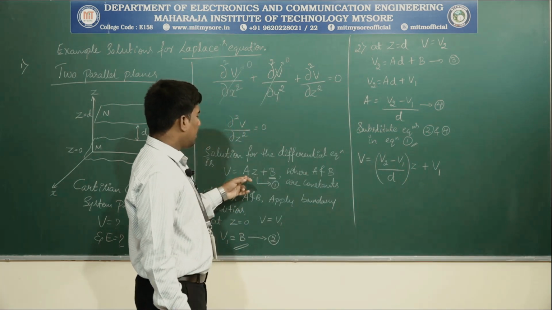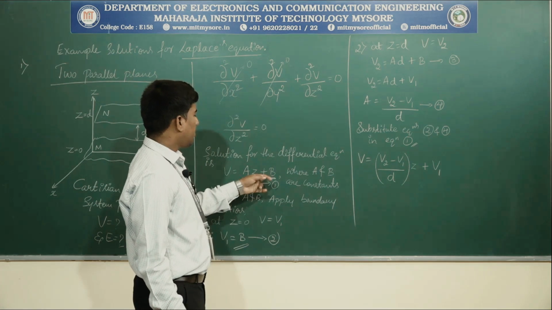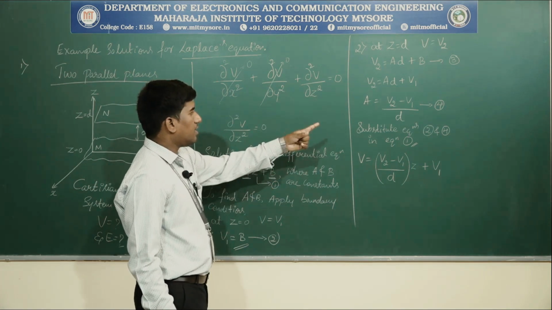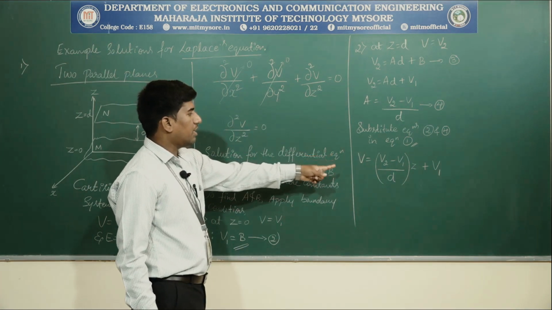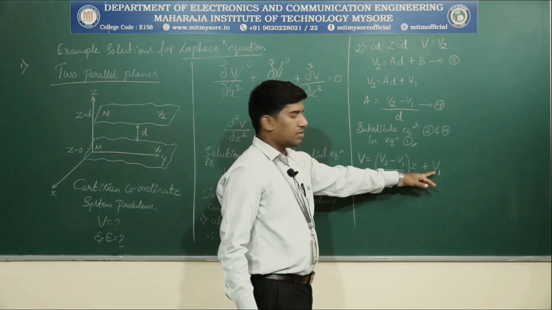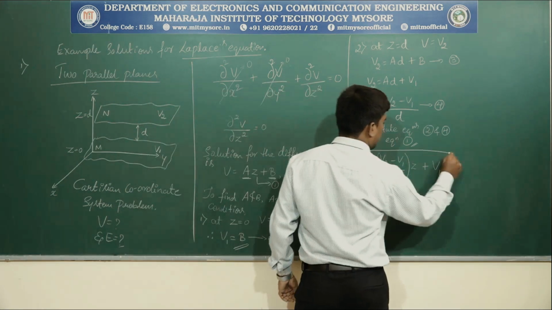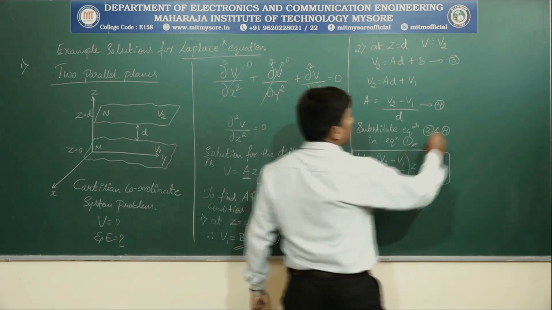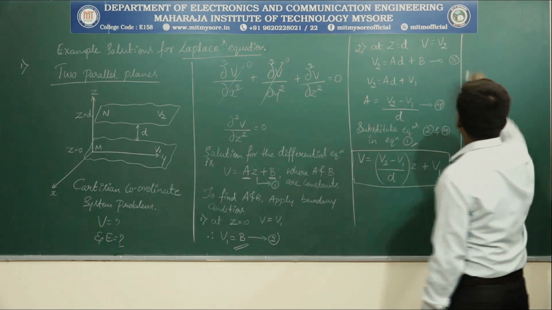V is equal to A into Z plus B. What is A? A is (V2 minus V1) by D. So V is (V2 minus V1) by D into Z plus V1. This is the final equation for V. Now the next agenda is calculation of E.